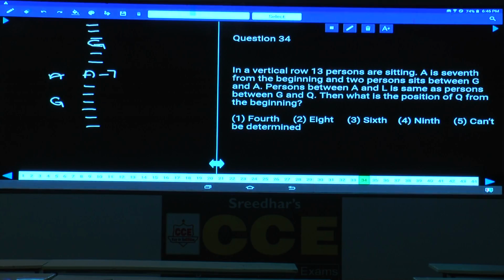A is 7th and 2 persons between G and A, and persons between A and L is the same as G and Q. Then what is the position of Q from the beginning? We cannot determine this one at all. Data is not sufficient.